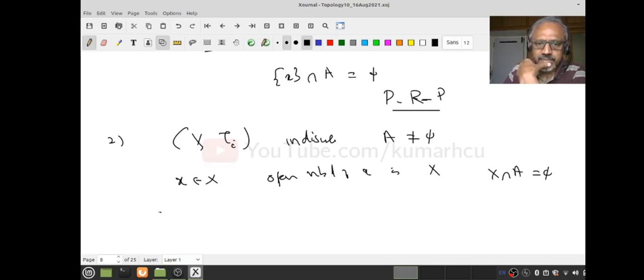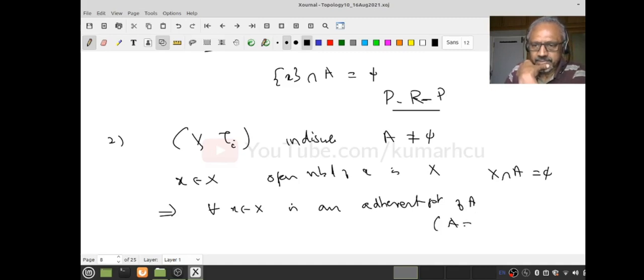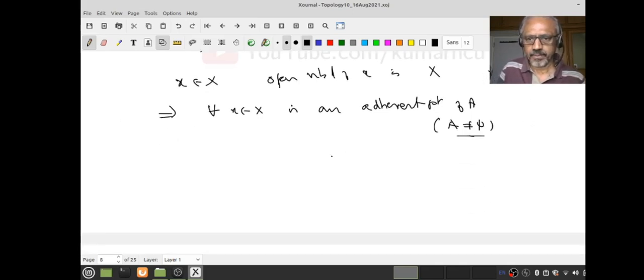So what does it mean? Every x in X is an adherent point of A. Which A? A is just non-empty. That's all I need. You give me any non-empty subset A of X, in the indiscrete topology, every point is an adherent point of A.